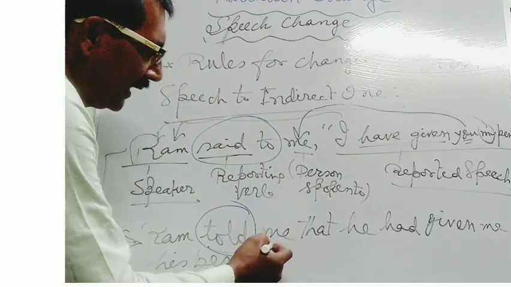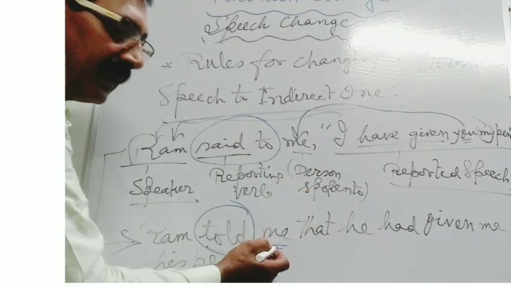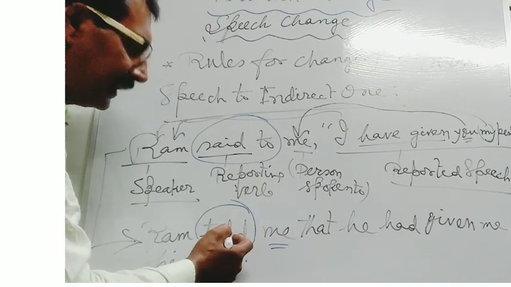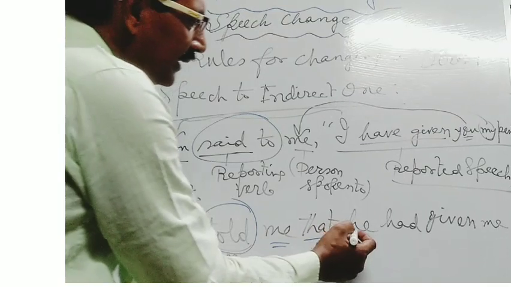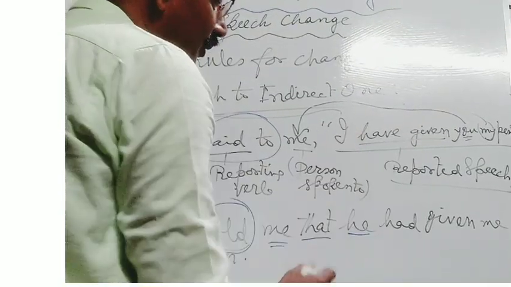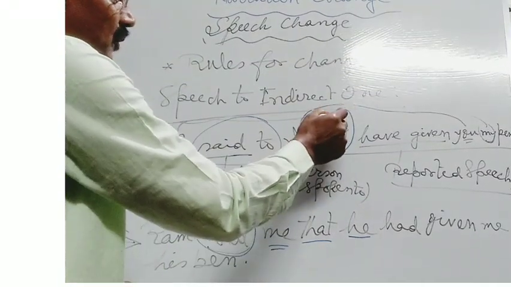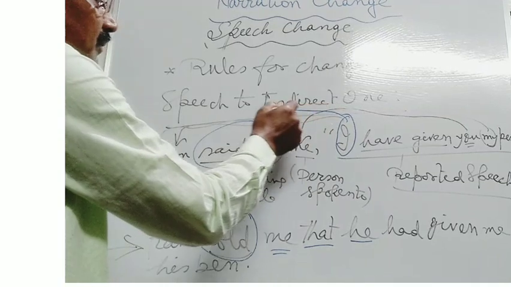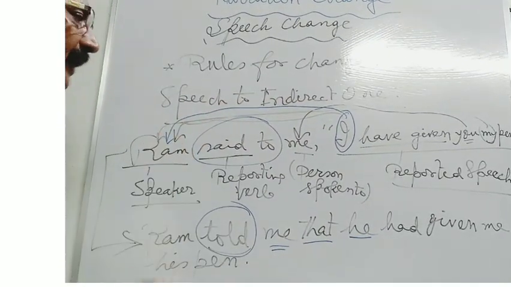Then me is the object, that is the person spoken to. It will be used just after the reporting verb, and then a linker is used, and then there is the change of pronoun. Here I is the first person pronoun. So if the pronoun of the reported speech is in first person, it will be changed into the person of the speaker.